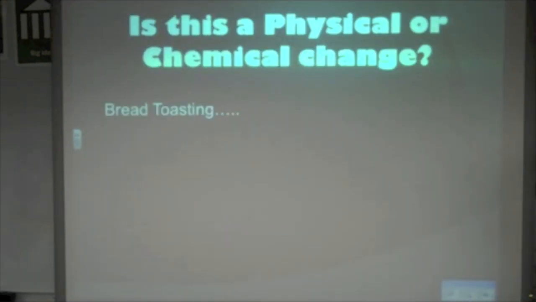Okay, so here are some other ways to test your knowledge. Is this a physical change or a chemical change? Bread toasting. Physical or chemical? That's a chemical change. You're taking the bread and you're turning it brown, you're turning it into something new. You would not be able to take toasted bread and return it to regular bread. That's something new. That's a chemical change.